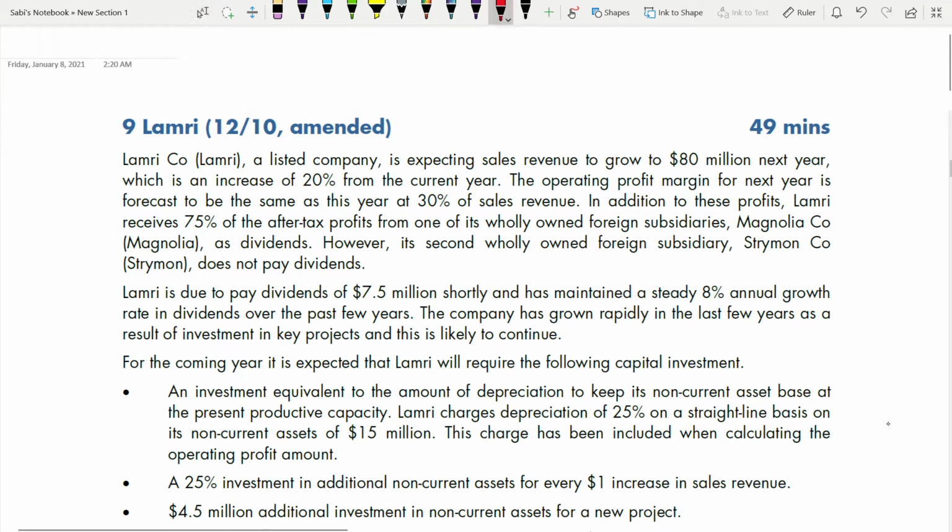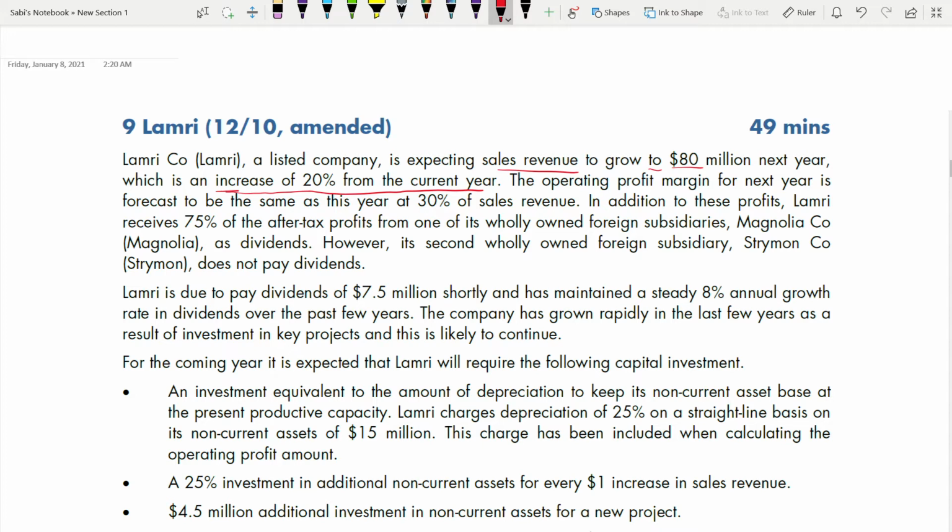Lamri is a listed company and is expecting sales revenue to grow to 80 million next year, which is an increase of 20% from the current year. When you read this sentence, most of you will think that we have to increase 80 by 20%. No. Read this sentence again: sales revenue is expected to grow to 80 million next year, which is an increase of 20% from the current year.